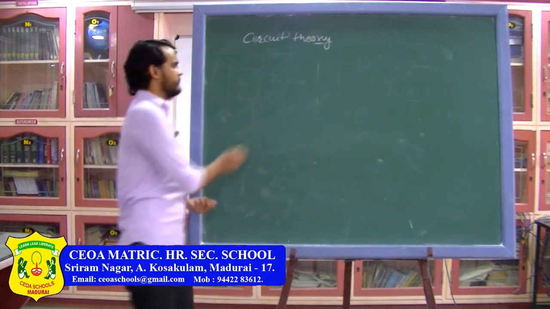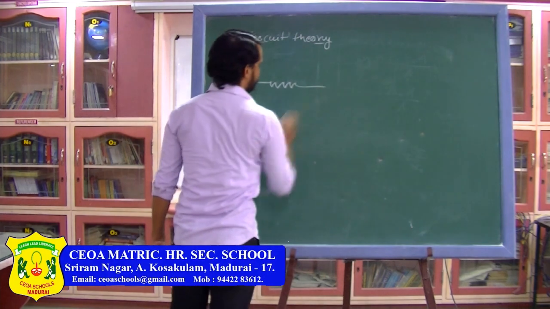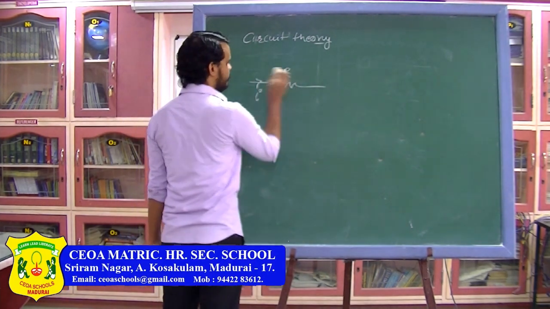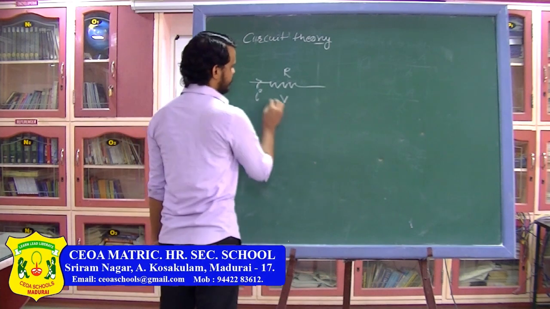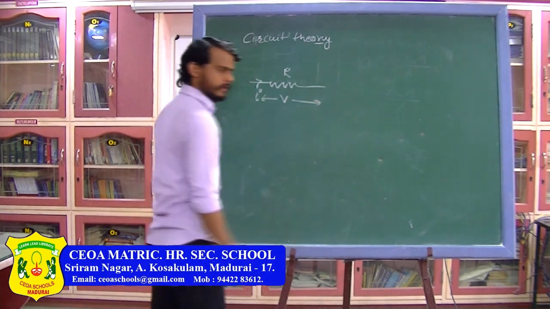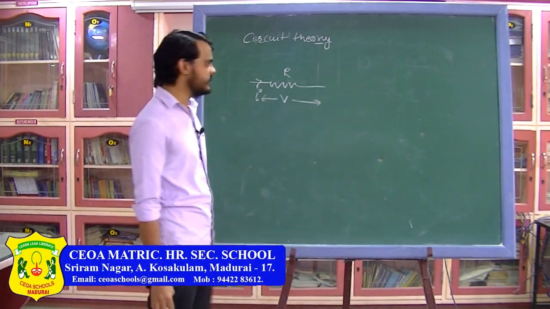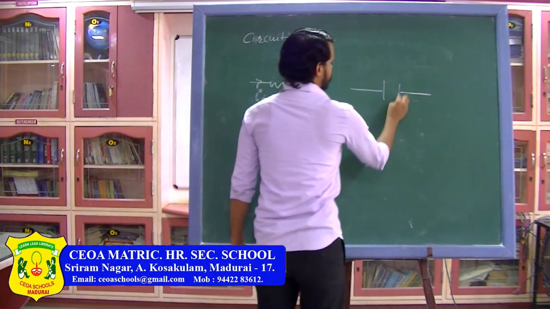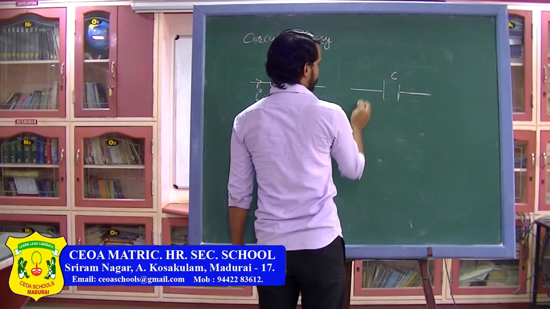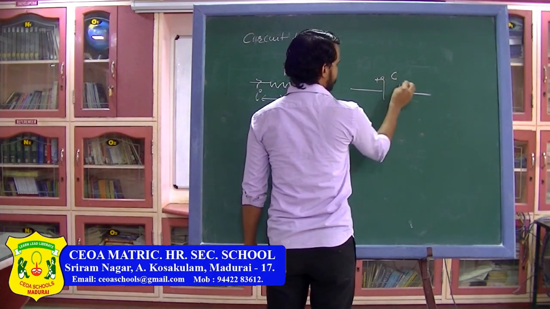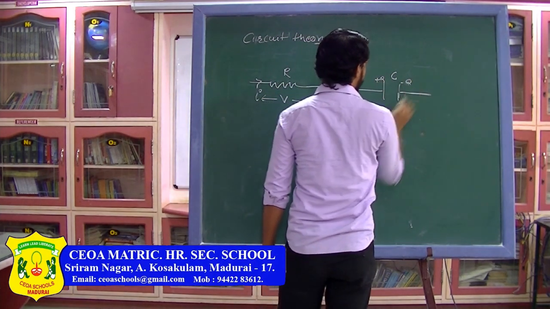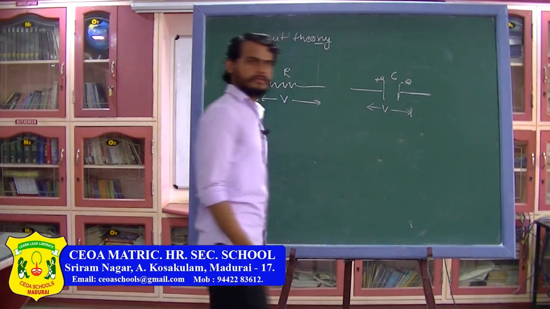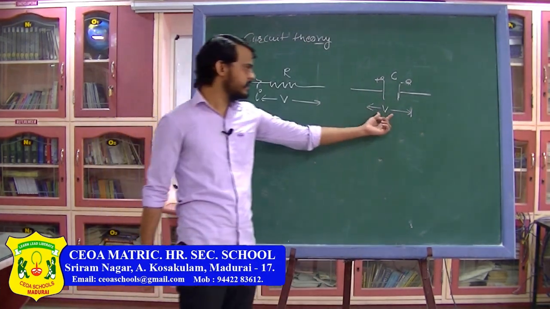When you are talking about resistance, you talk about the current in the resistance, the value of the resistance, and the potential difference across the resistance. In the circuit theory here, a similar thing will be there. You have a capacitor, the capacitance will be given, you have to find the charge on the capacitor plates, and then you have to find the potential difference between the capacitor plates. So potential is the same thing.